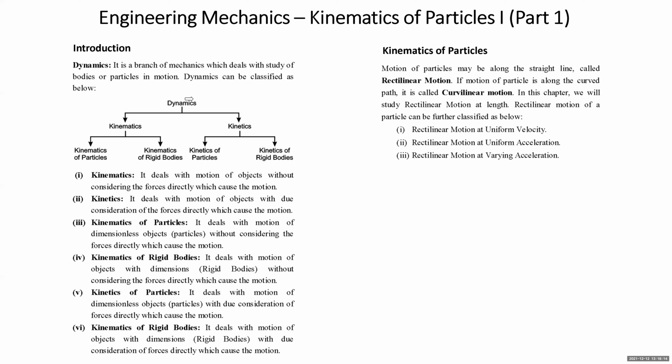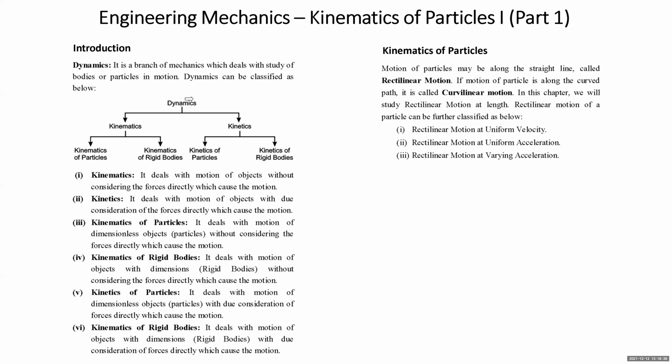What is kinematics of particle? We again understand. Here we deal with the motion of objects without dimensions. Without dimension means what? For particles. And motion without considering the forces causing motion. See, motion is the consequence of application of forces acting on a body or particle, but in kinematics, we do not consider the forces directly into the analysis.